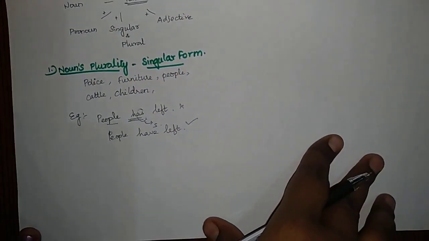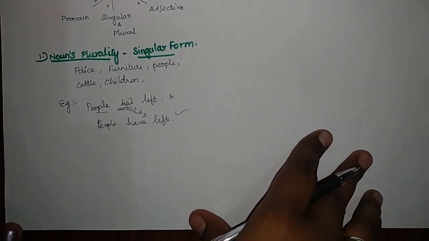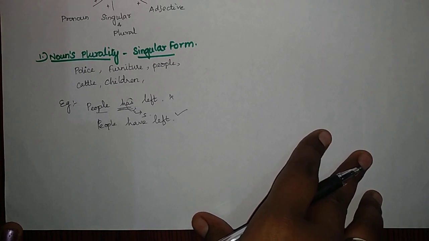Now I'll be giving some examples in the description box. From that link you can practice more and more questions. So let's move on to the second type.